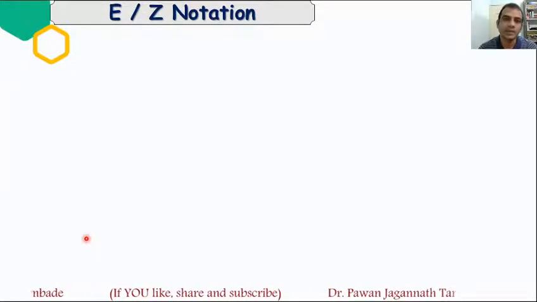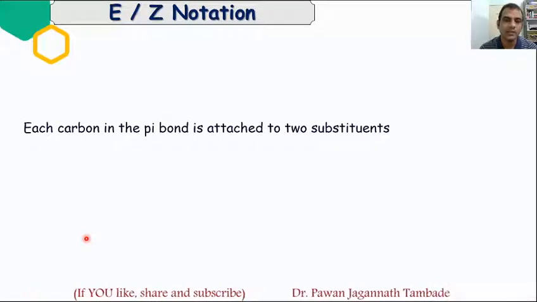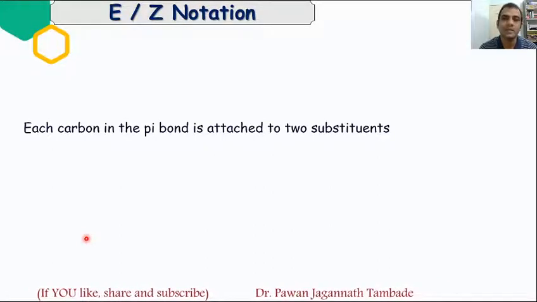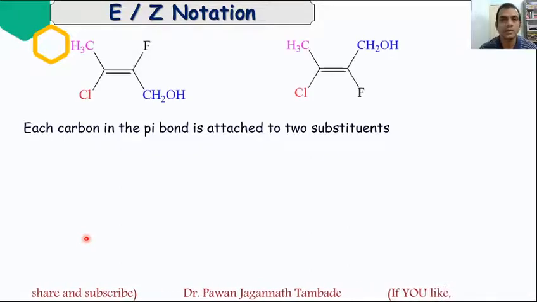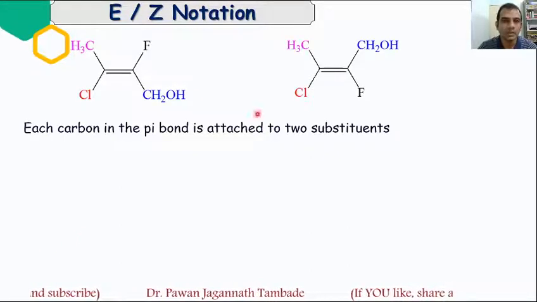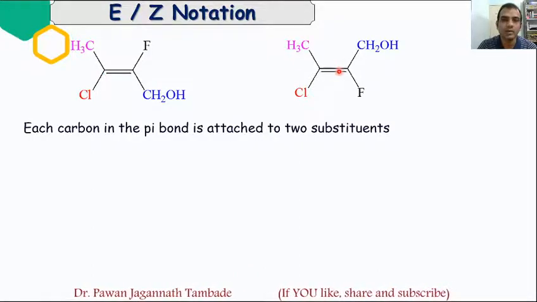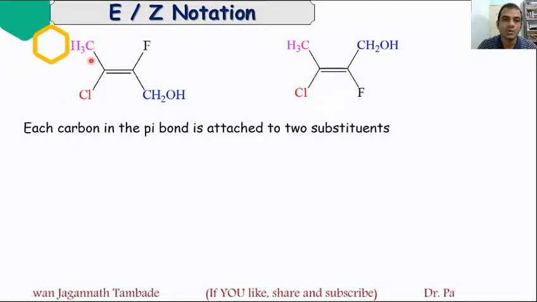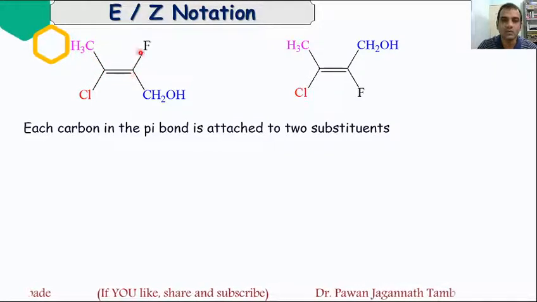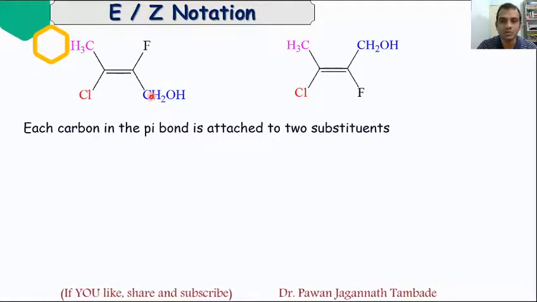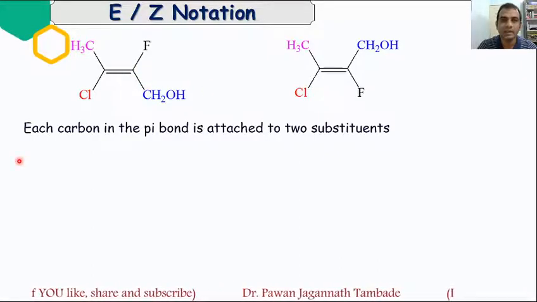EZ notation is applicable to alkenes, and in an alkene, each carbon atom in the pi bond is attached to two substituents. For example, if you look at these two molecules, each has a carbon-carbon double bond, and these double bonds are attached to two substituents on either side. This carbon is attached to two atoms or groups, and this carbon is also attached to two different or same atoms or groups. In such cases, we can apply EZ notation.